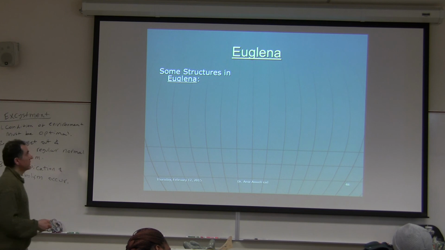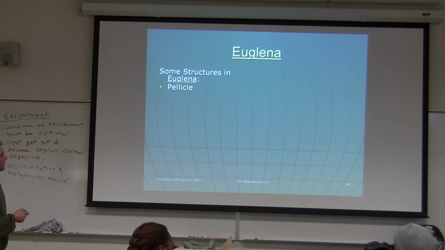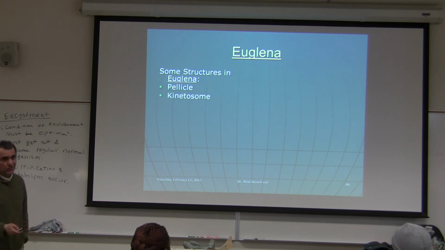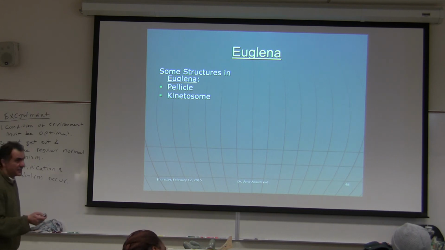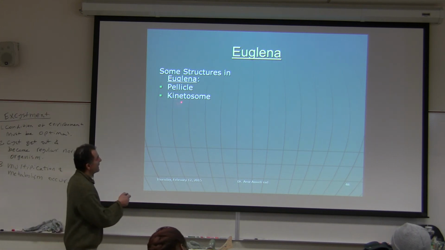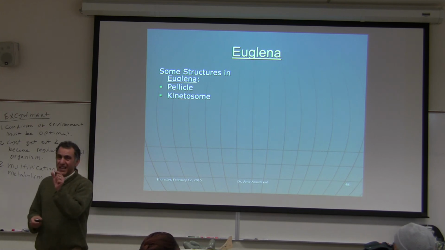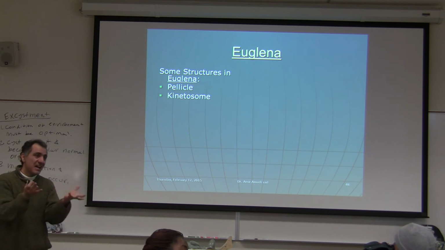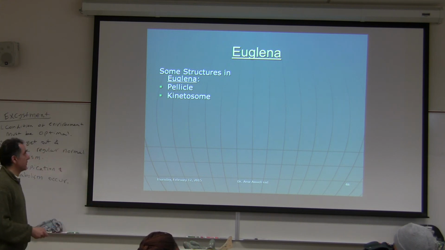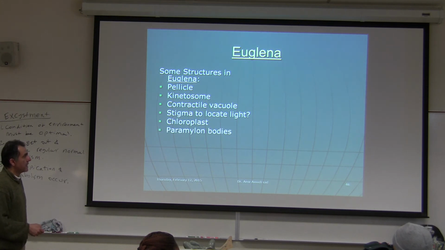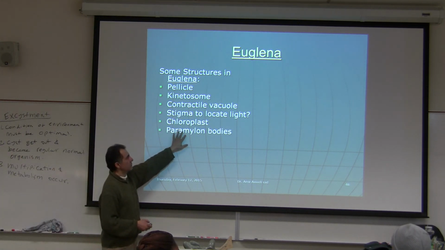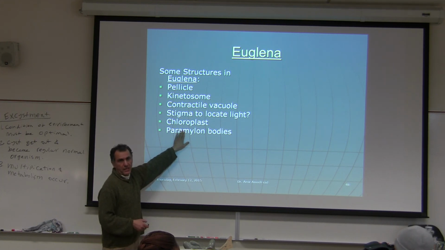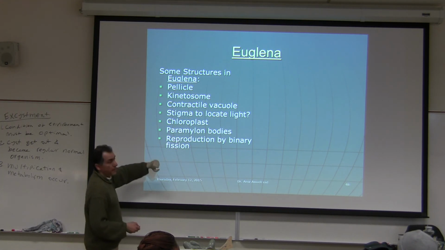Which one am I going to talk about? Euglena. Okay, let's talk about the Euglena structures. See how I underline them? It means that's the name of the genus. You have the pellicle, the structure outside of the organism. Kinetosome is a structure inside of the organism which has DNA, and they use that DNA to classify these organisms. Contractile vacuole. Stigma to guide the chloroplast. Paramylon bodies: it makes sugar and stores starch molecules in paramylon bodies. Reproduction by binary fission.